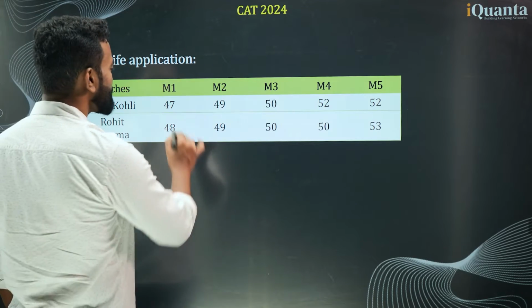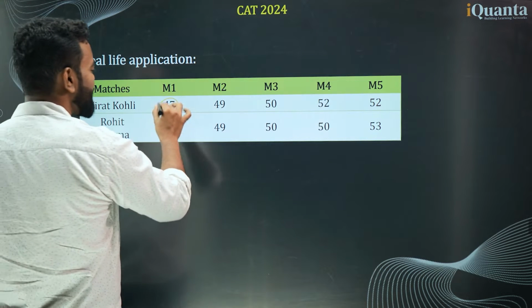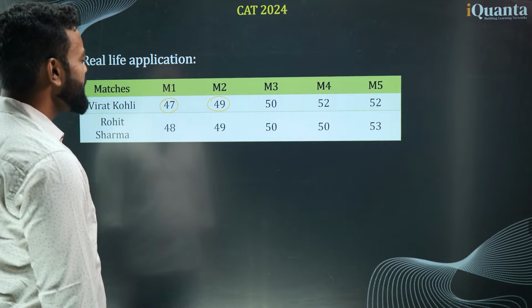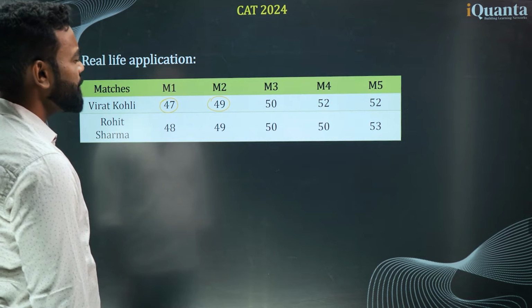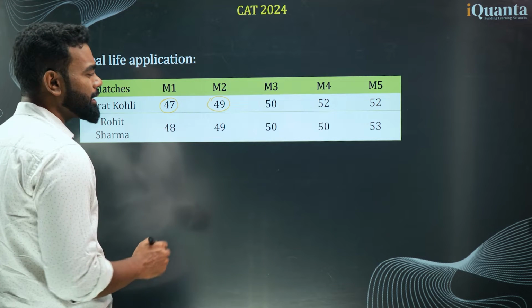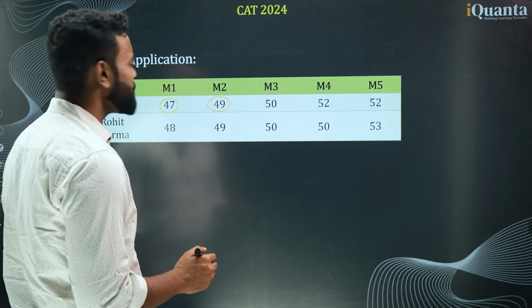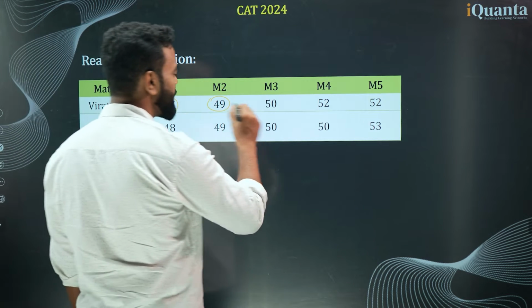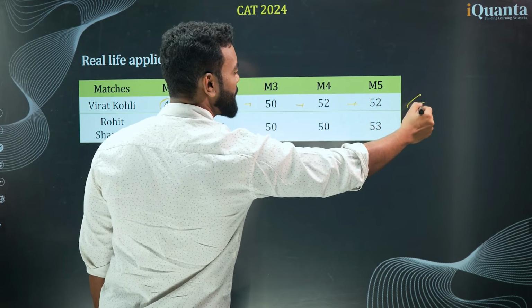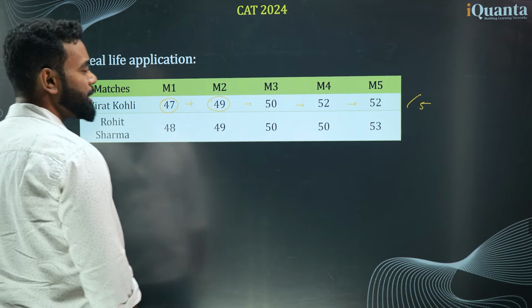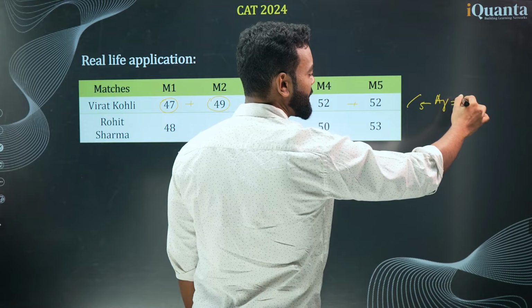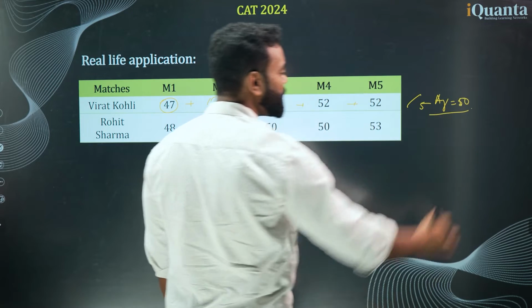Virat Kohli's score is 47, 49, 50, 52 and 52. Now if I need to do the average, one thing I can say, the first thing that comes to our mind is whose average is more. So if I do the average of Virat Kohli, that is 47, 49, 50, 52, 52 whole divided by 5. If you do the average, another name is mean, arithmetic mean, it is 50. Average will come 50.